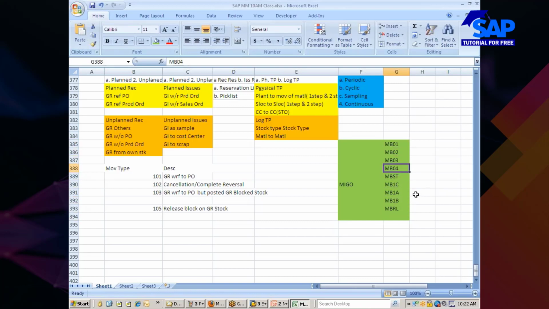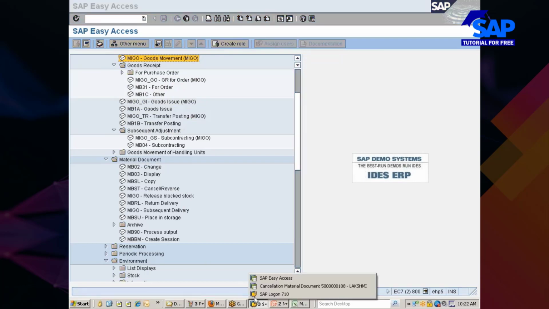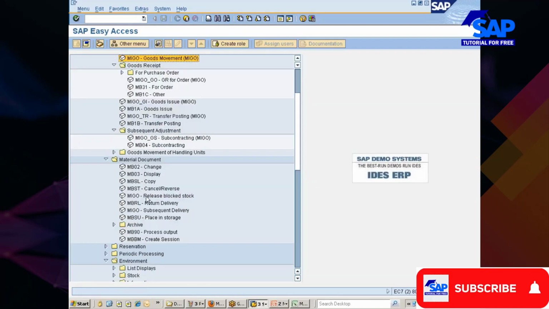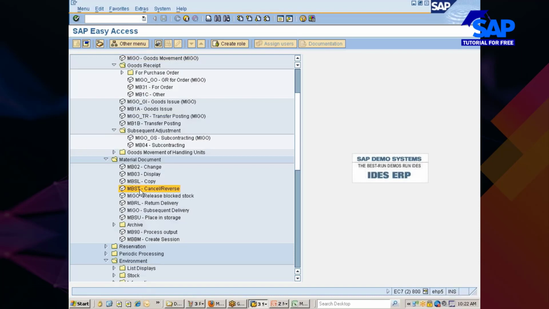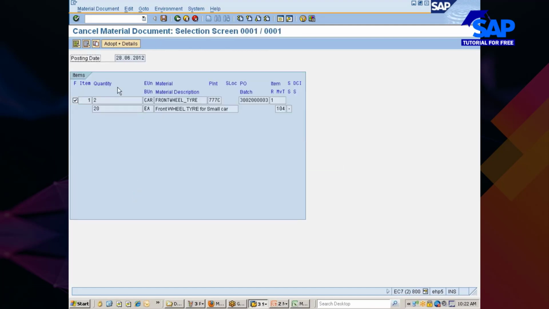Okay. Nevertheless, you see here, we will use different transactions in the next 4 or 5 days. Right now, I wanted to cancel this material document. If you want, you can use MIGO, or else you can even go with cancellation. MBST will be there somewhere. You see here, cancel. Okay, you go with this. Is this the material document? 108. Yes, it is. Okay, you just execute it. When you go with details, you see here the movement type is 104, and then you save it.